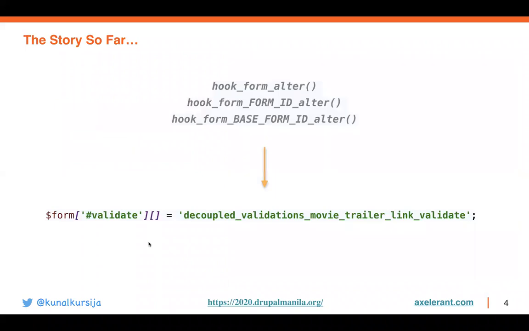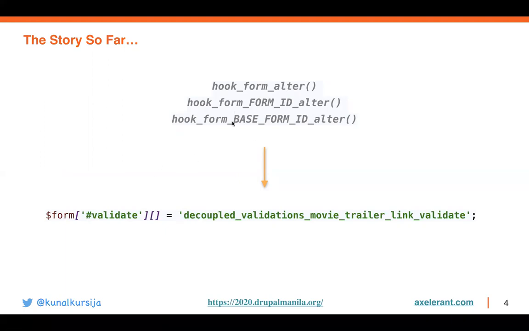So, the story so far with Drupal validations. Those who have worked with Drupal backend might be very familiar with this line, where you write a validate function inside a hook.